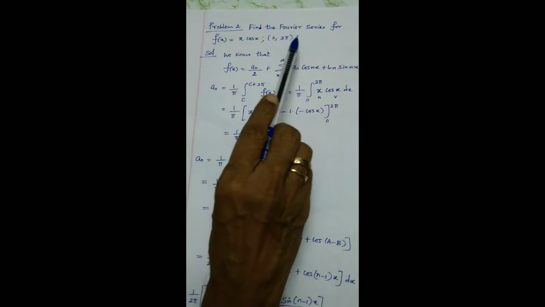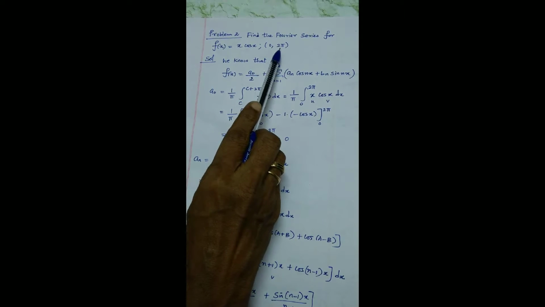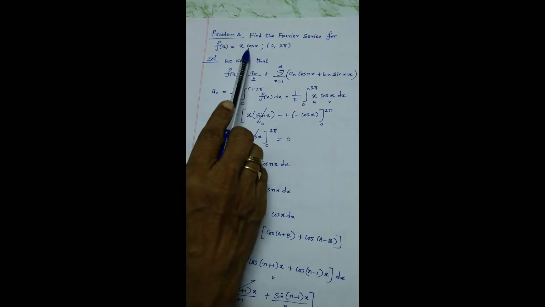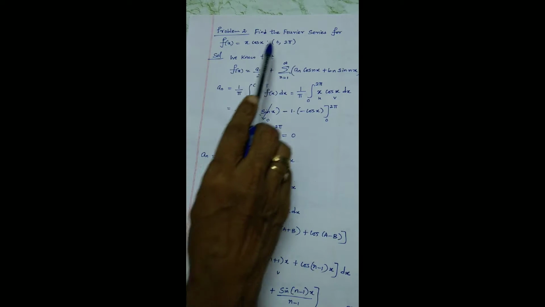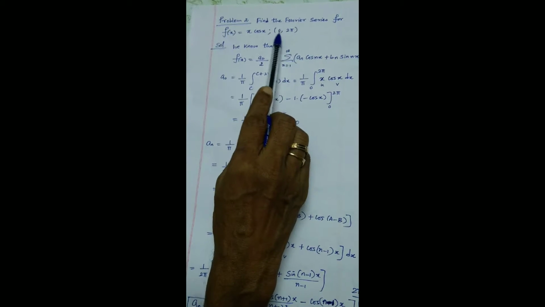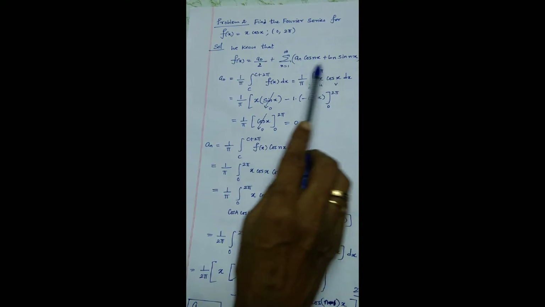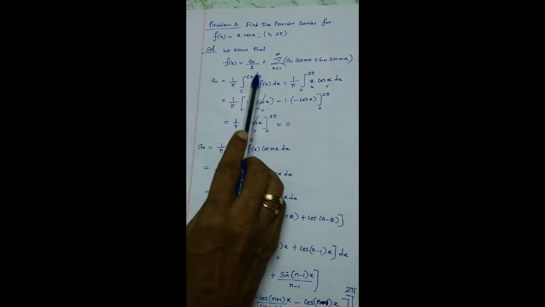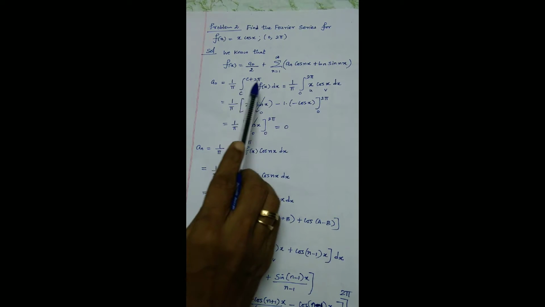Now I am going to explain the second problem. Find the Fourier series for f of x equal to x cos x in the interval 0 to 2 pi. We have already solved for x sin x, so I am just changing my function to x cos x. In the range 0 to 2 pi it is a well defined function. The range is 2 pi, upper minus lower. Yes, so you know the Fourier series. What is a naught? 1 by pi, integral c to c plus 2 pi, f of x dx. I am going to give c equal to 0, the lower limit.